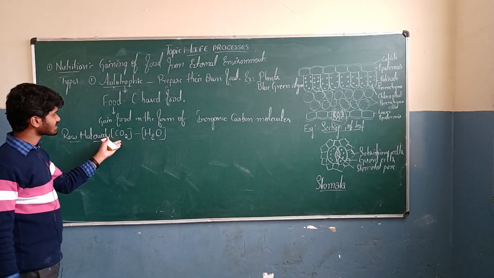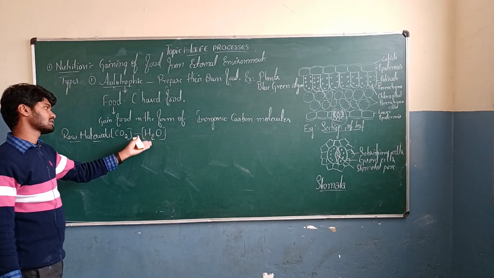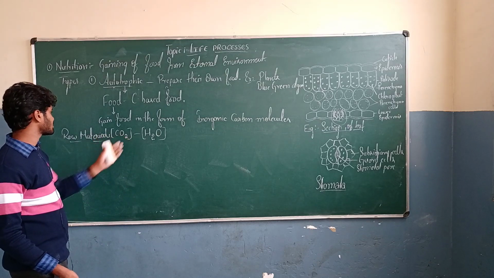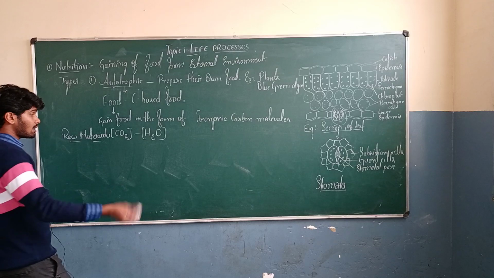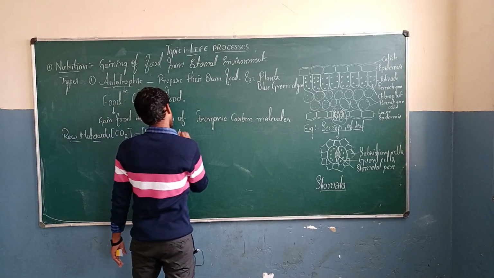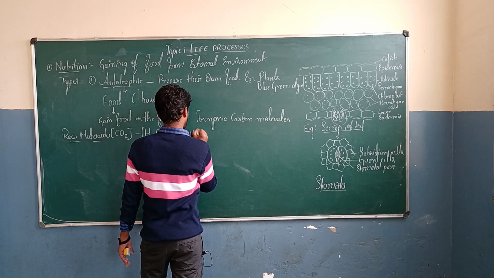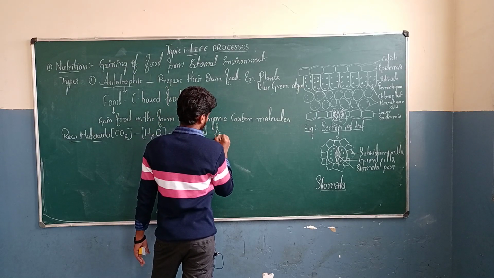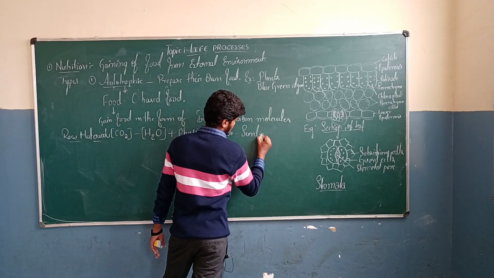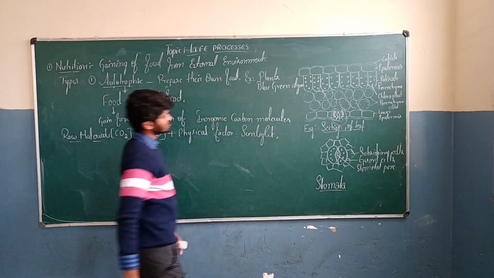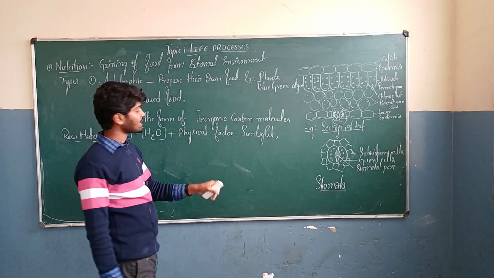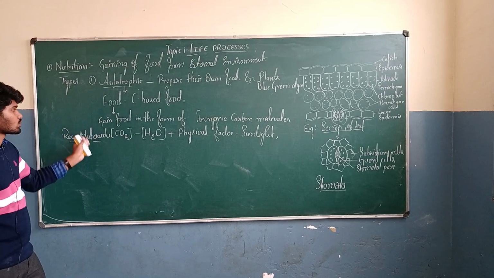Along with the carbon dioxide, they absorb water from the ground with the help of roots. After gaining these raw materials, with the help of a physical factor called sunlight, the main source of energy to prepare food by these autotrophs.